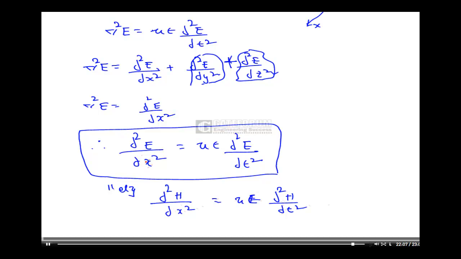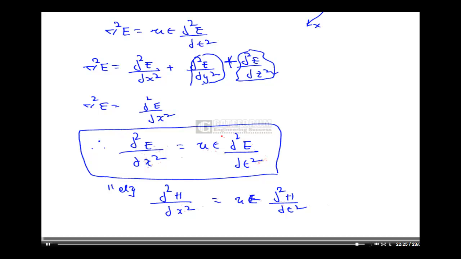In the examination there is a possibility of a question like this. They will give you a wave equation similar to this, dou square E by dou x square is equal to mu epsilon dou square E by dou t square, and ask in which direction the wave is propagating, with options x, y, z or something else.